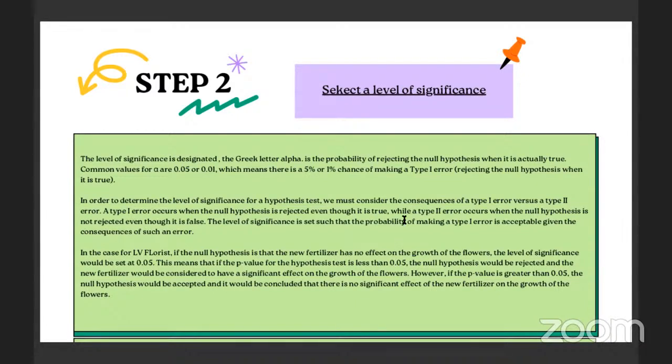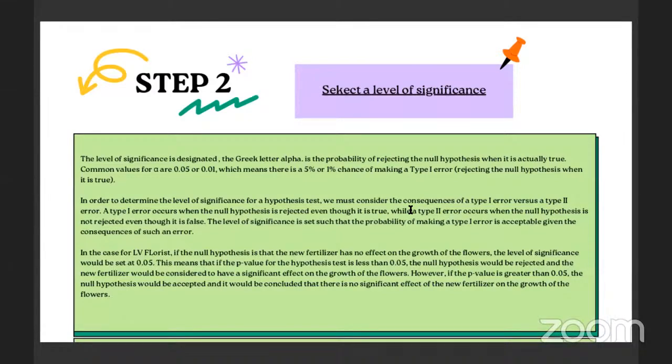In the case for LV Florist, if the null hypothesis is that the new fertilizer has no effect on the growth of the flowers, the level of significance would be set at 0.05.